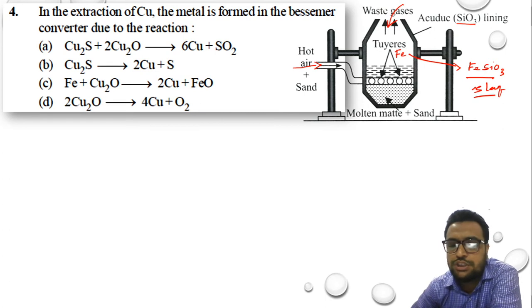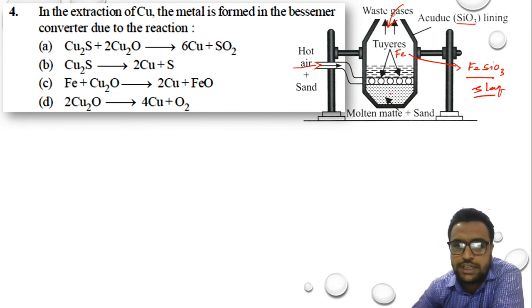After the Bessemerization process, once the process gets completed, I'm not going into detail with respect to this process, you will see that whatever copper metal is obtained is in the form of blister copper. Why it is called blister copper and all those things we will see.